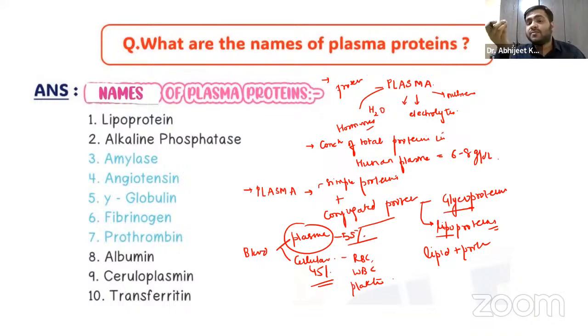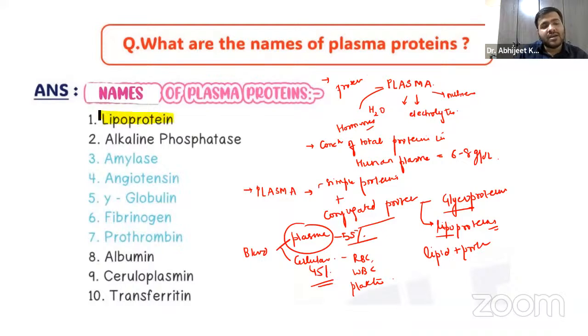And what is the content of proteins in the plasma? That is 6 to 8 grams. And these plasma proteins are basically the simple proteins and the conjugated ones, the conjugated being the glycoproteins and the lipoproteins. Now, what are the names of the plasma proteins, guys? Coming back to the question, what are the names of the plasma proteins? Just try to remember the names over here.